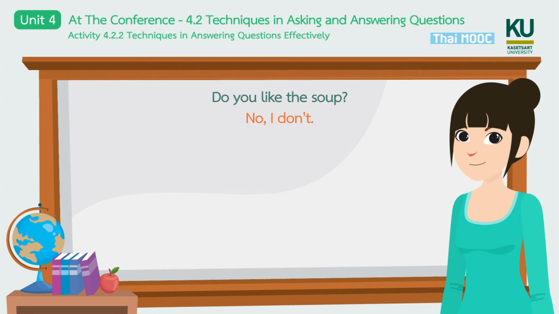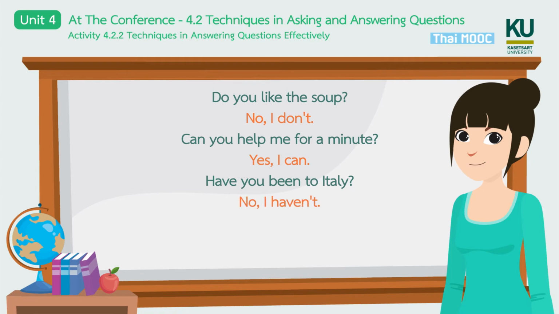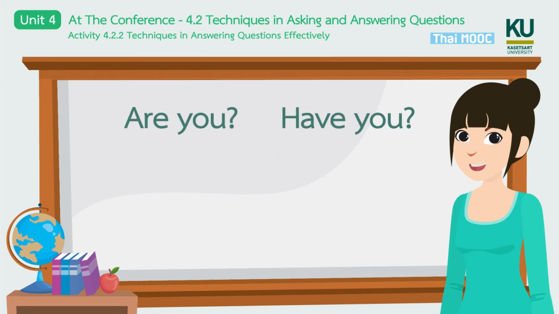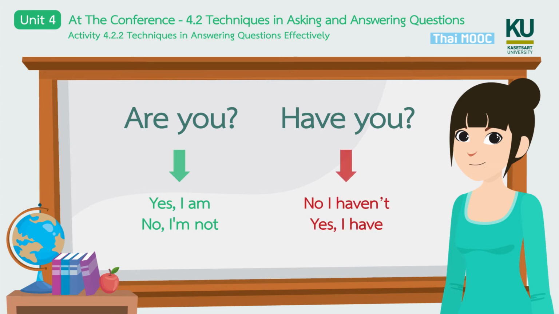Do you like the soup? No, I don't. Can you help me for a minute? Yes, I can. Have you been to Italy? No, I haven't. Are you enjoying the movie? Yes, I am. Another good tip here is the connection between the question and the answer. See how the answer directly responds to the information in the question. Are you? Yes, I am. No, I'm not. Have you? No, I haven't. Yes, I have.